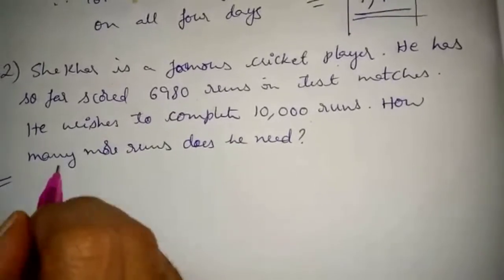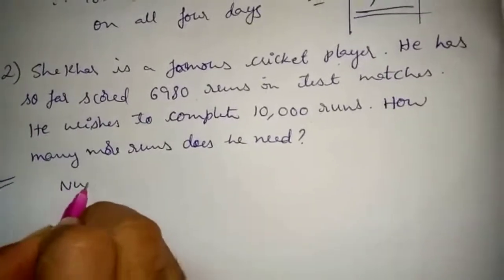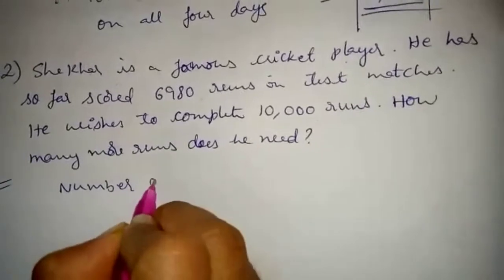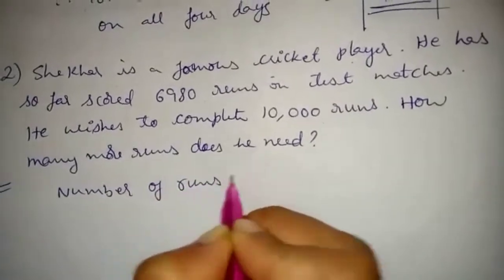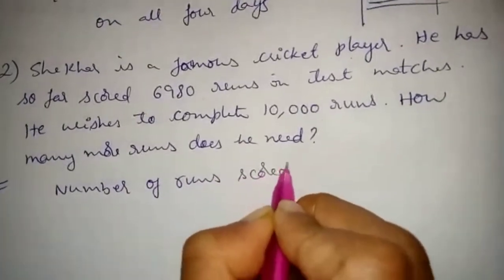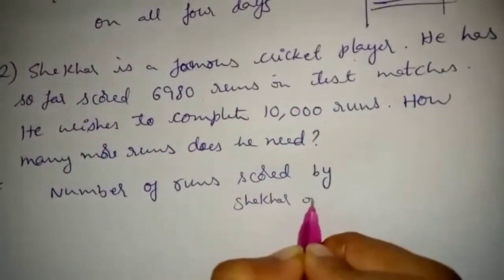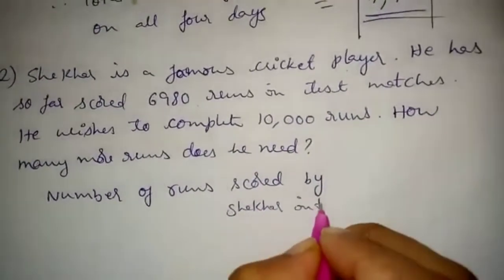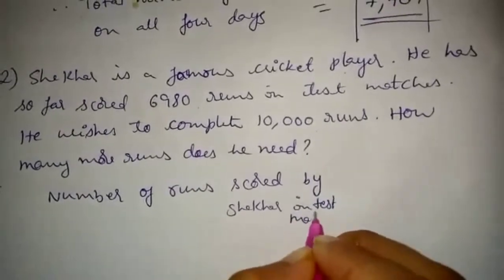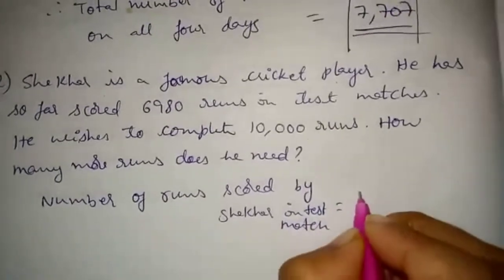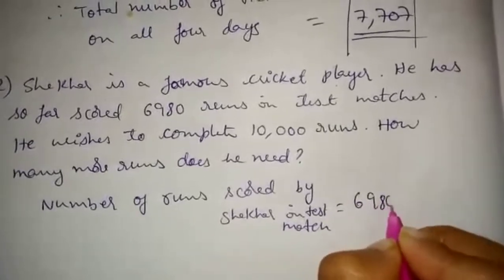Write whatever is given. Number of runs scored by Shekhar in test match, that is 6,980 runs.